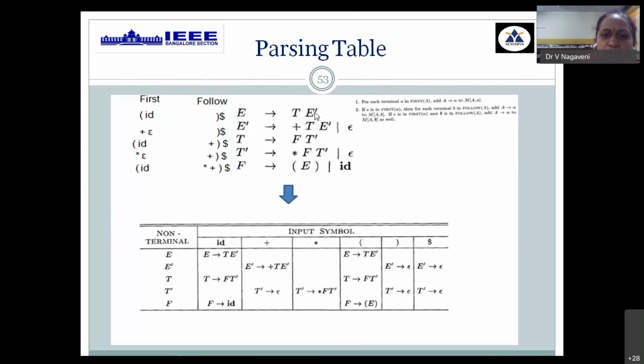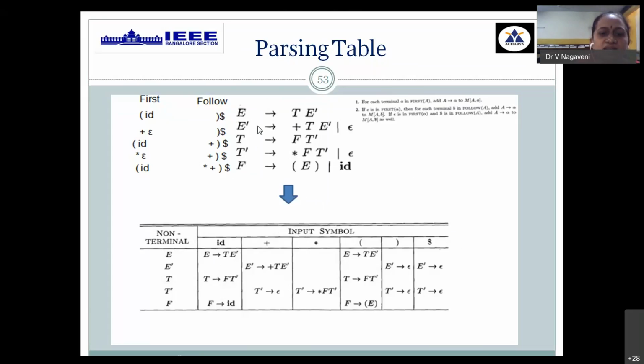For the complete RHS, find out what is first of this TE dash. First of TE dash is equal to first of T. First of T is what? What we have got already. First of T is nothing but open bracket and ID. So under this row E, on open bracket and ID, I need to write the entire production, E tends to TE dash. So this has been written completely.